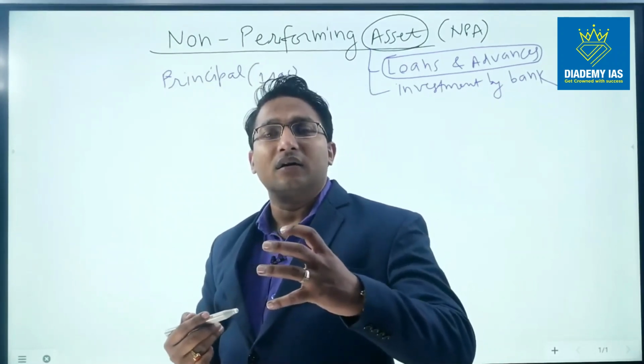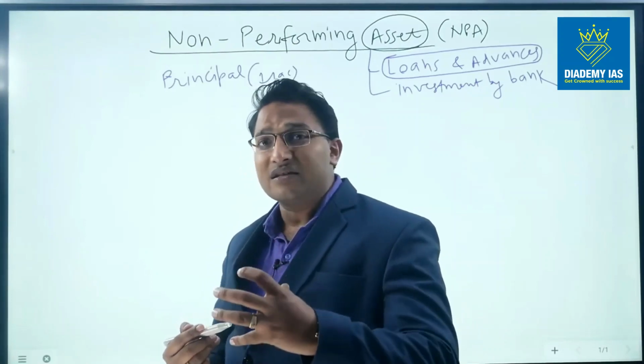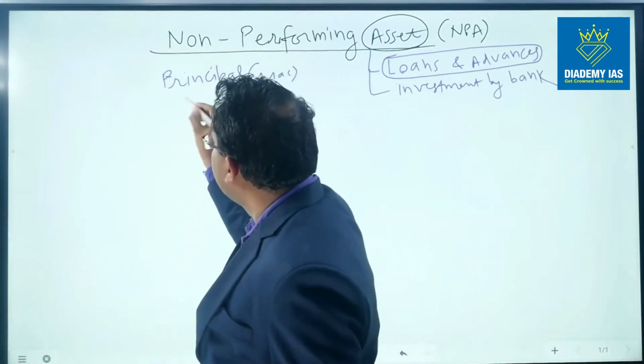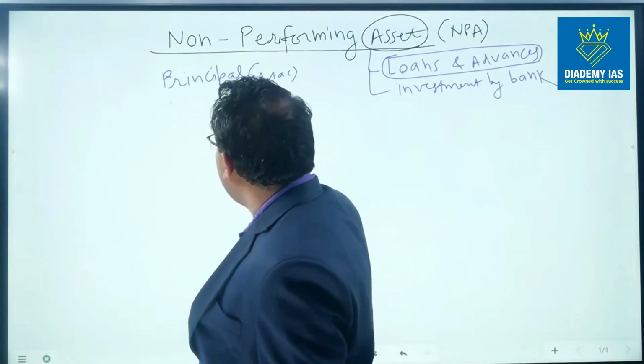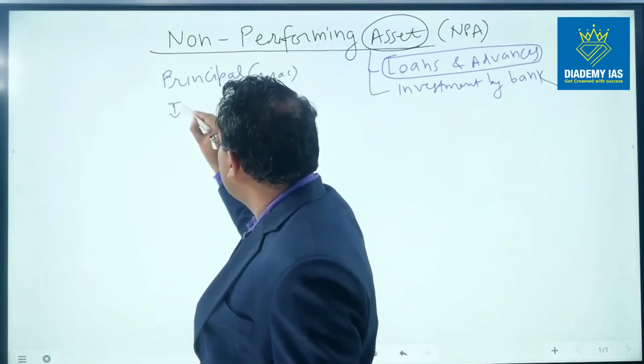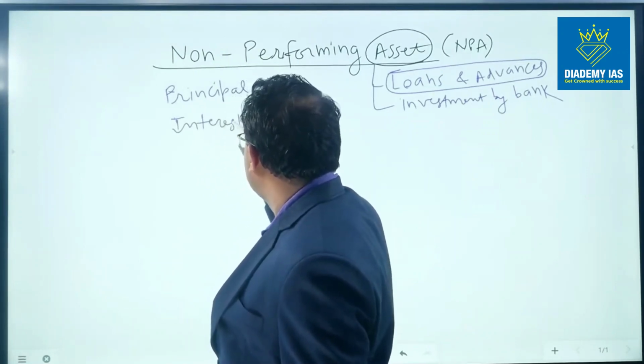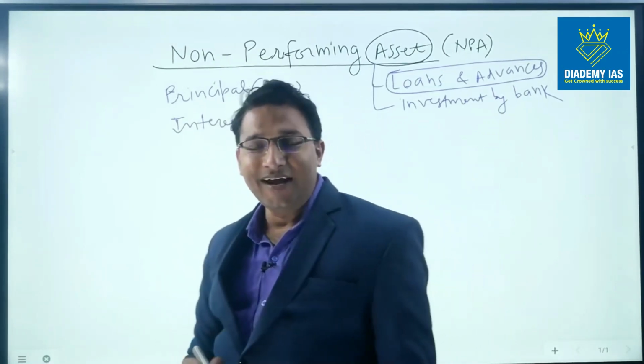Another aspect of loans and advances is the interest. This principal has been given with a condition that Mr. A will be giving some amount of interest to the bank, right?